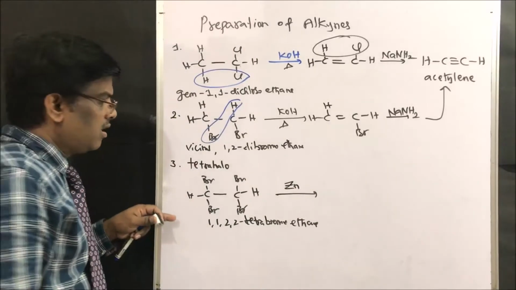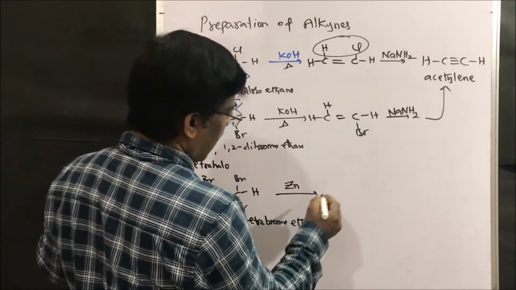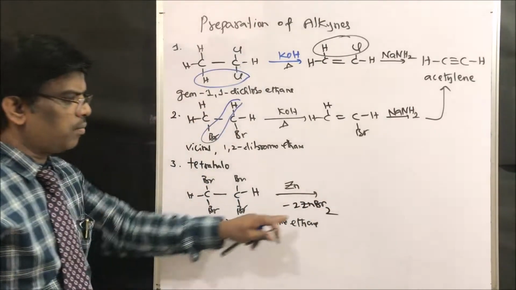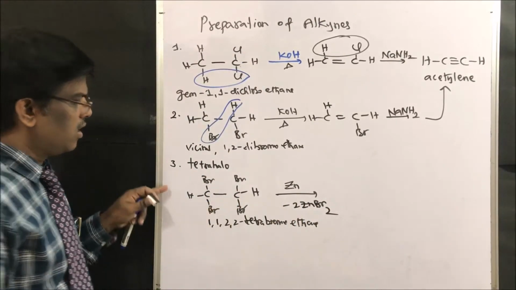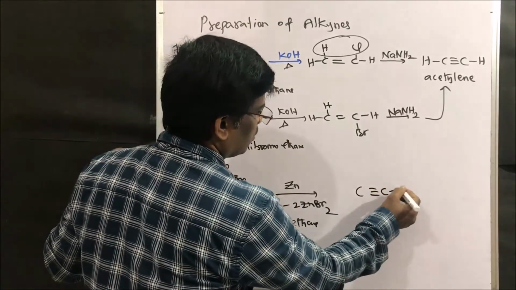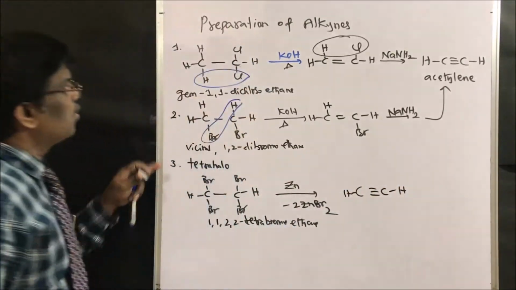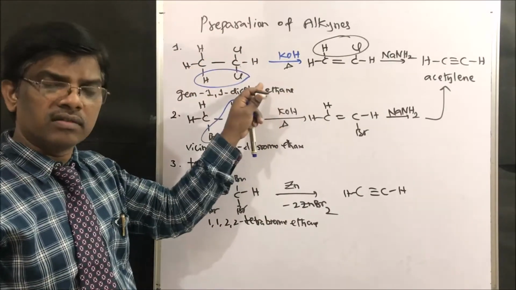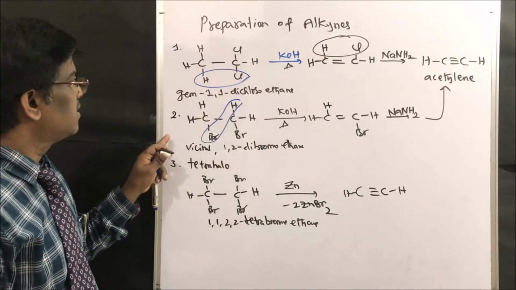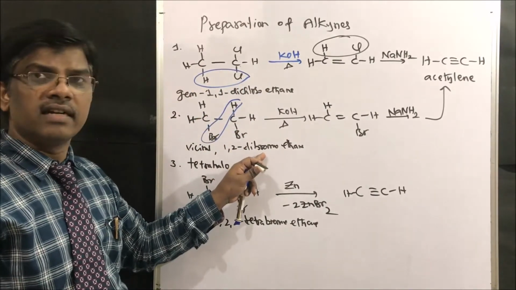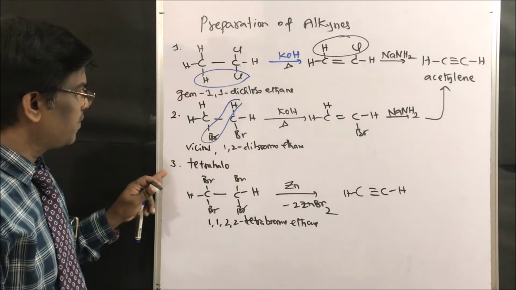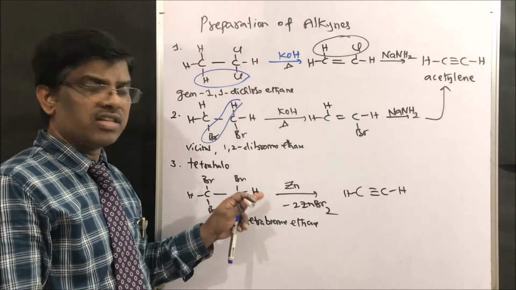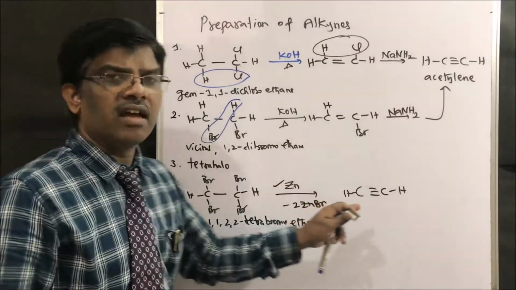Zinc removes the bromines as two zinc bromides to give acetylene. So the first method is dehydrohalogenation of gem dihalides, the second is dehydrohalogenation of vicinal dihalides, and the third is dehalogenation of tetrahalo compounds using zinc. We get alkynes.